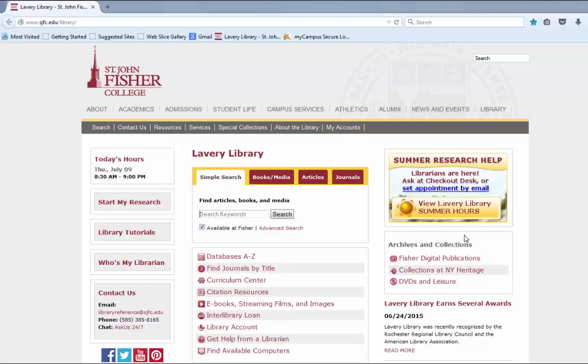So let's say I wanted to do my research on Kant's philosophy on punishment. I can go ahead and do that right from this home page by typing in the most important words, or the words that I think have to show up in my article. So of course I would want to do both the terms Kant and punishment because that's my topic. So I'm going to go ahead and hit the search button here.